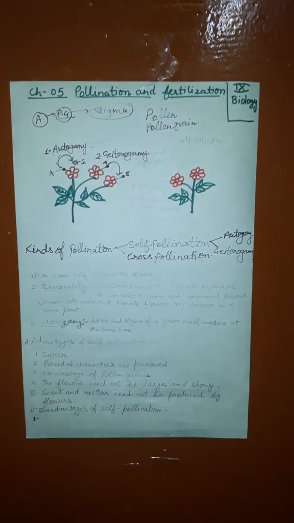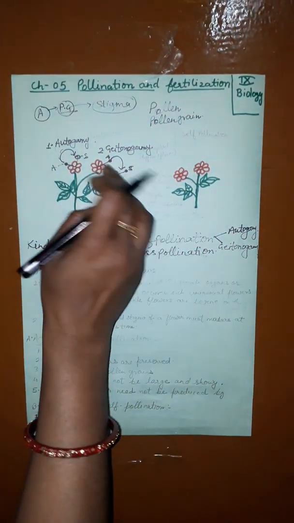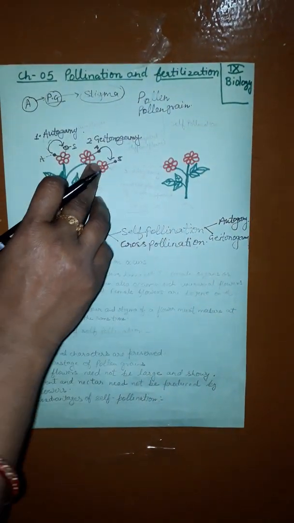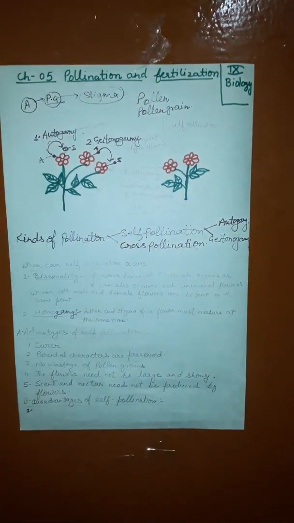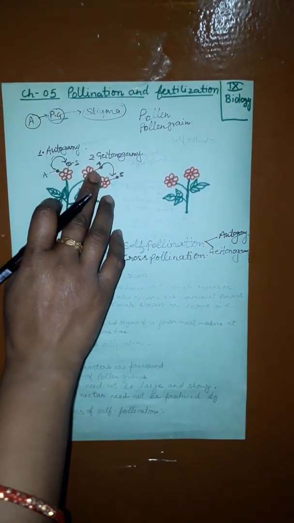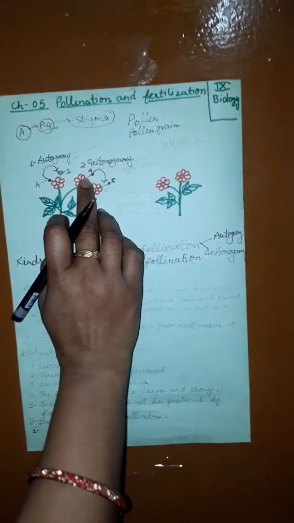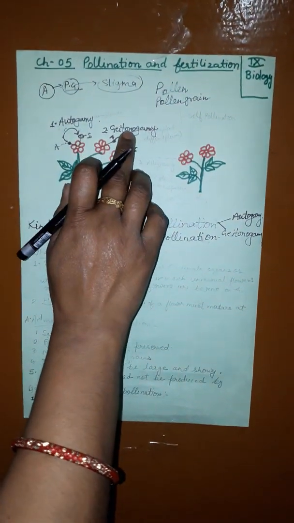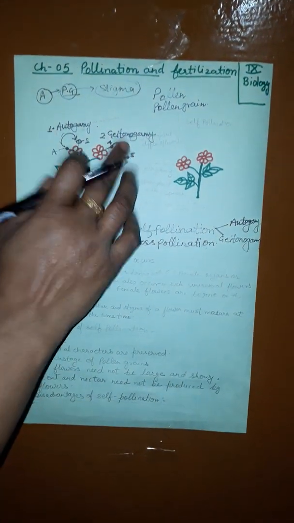It means the same plant but a different flower. It is the transfer of the pollen from one flower to another flower of the same plant. It is a part of self pollination.